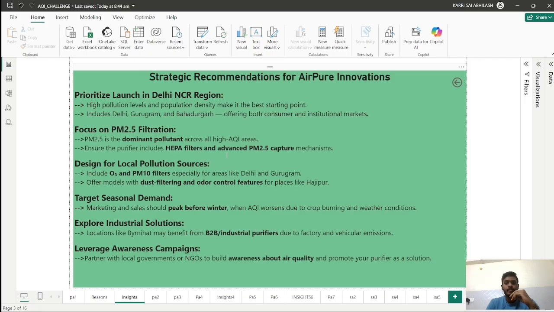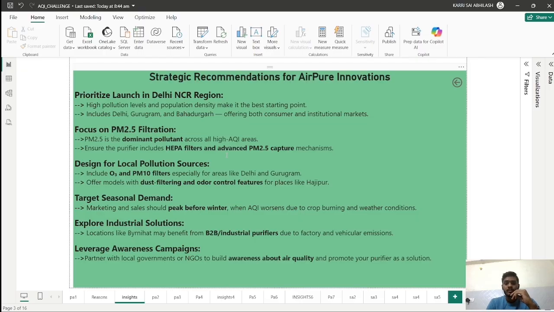Delhi is the main state, and the polluted states are surrounded by Delhi. So the company should focus more on PM 2.5 filtration, with the support of O3 and PM 10 filters. And target seasonal demand: marketing and sales should peak before winter, when AQI worsens due to crop burning and weather conditions. And explore industrial solutions in cities like Byrnihat.